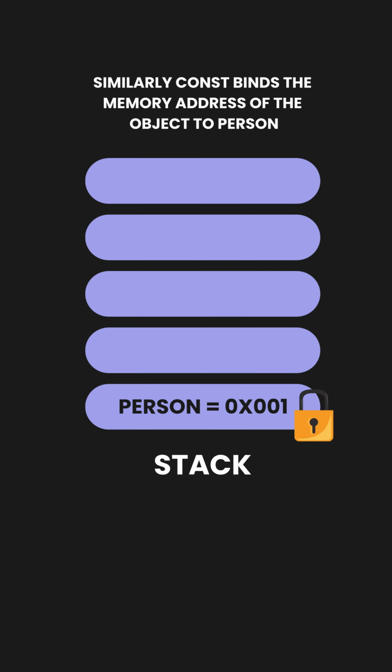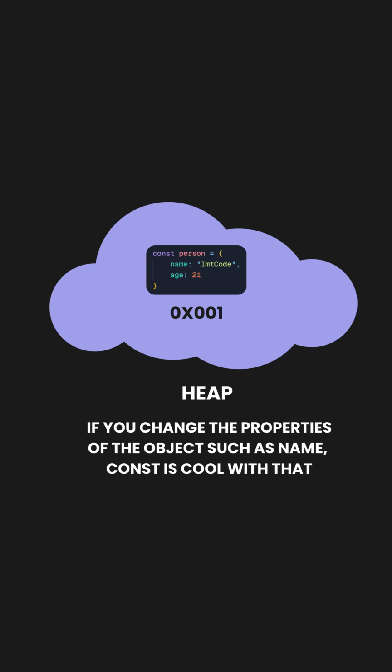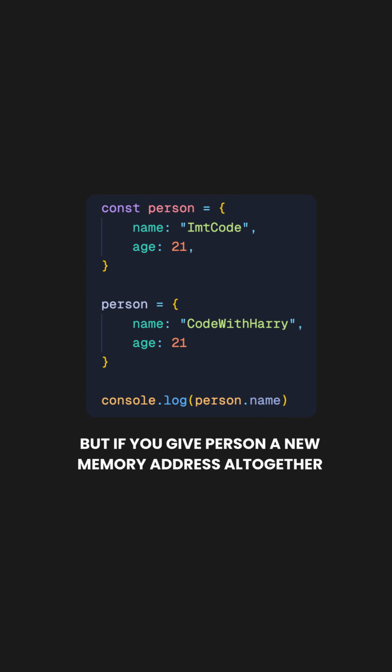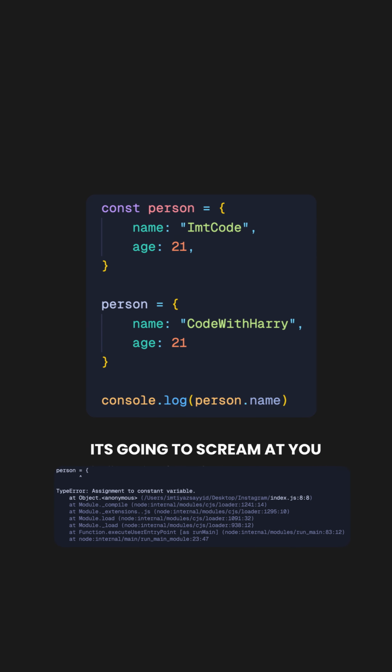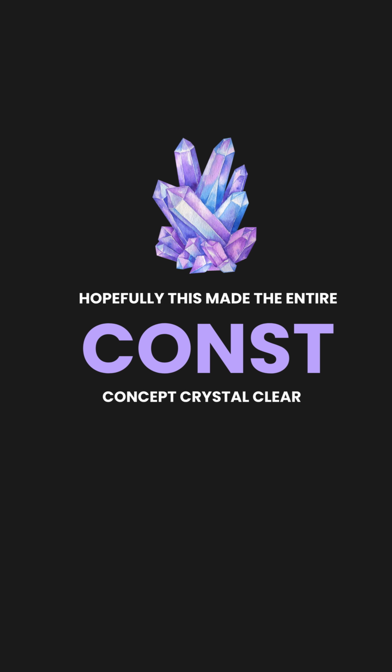Similarly, const binds the memory address of the object to person. Now, if you change the properties of the object, such as name, const is cool with that. But if you give person a new memory address altogether, it's going to scream at you. Hopefully, this made the entire const concept crystal clear.